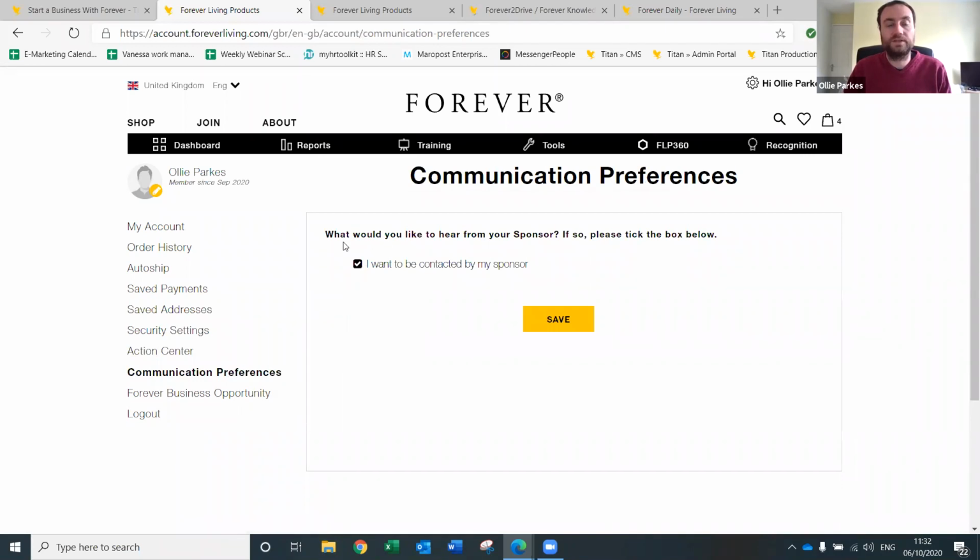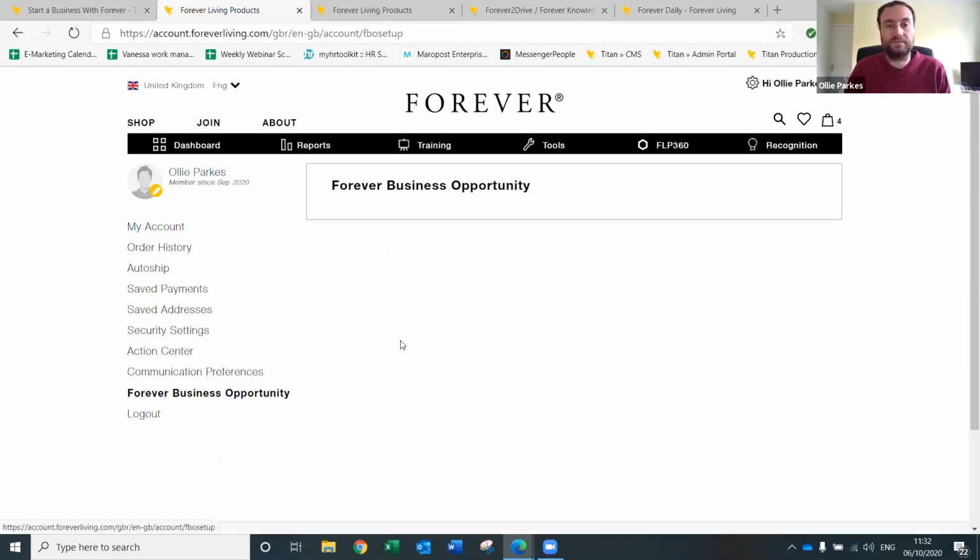Communication preferences here. So when you signed up, you would have ticked or unticked a box that said that you want to hear from your sponsor. If you decide that you no longer want your sponsor to have your information, you'd untick this box here and press save. Or if you hadn't wanted them to have your information, then you'd tick here and then press save. I think it's always good to have a sponsor know your contact details, because that's the whole point of our business, isn't it, to guide you through. But if you wanted to change those, that would be there. And if you're a preferred customer, this will give you the option to sign up as a business owner here.